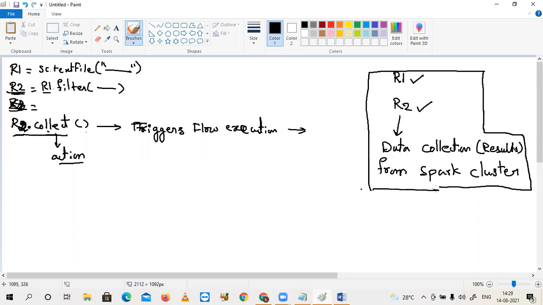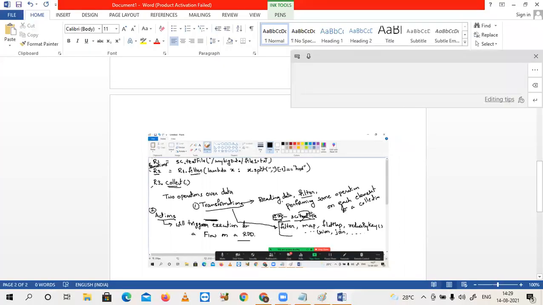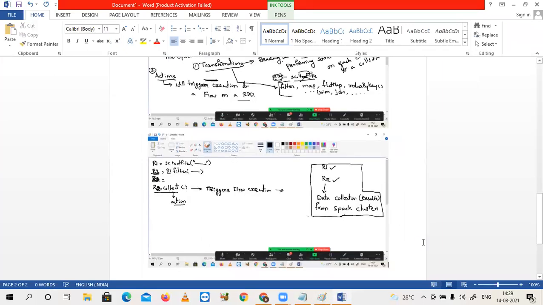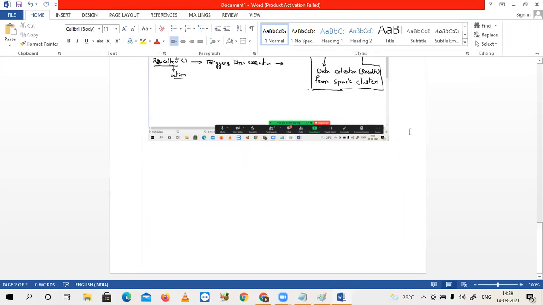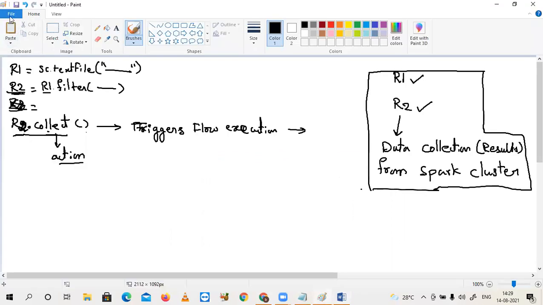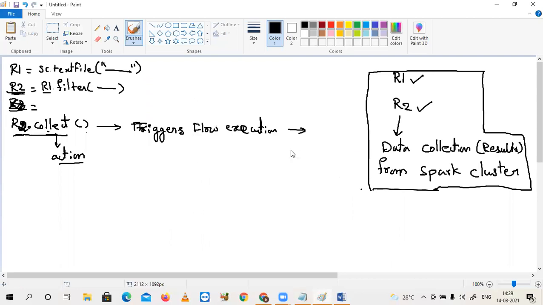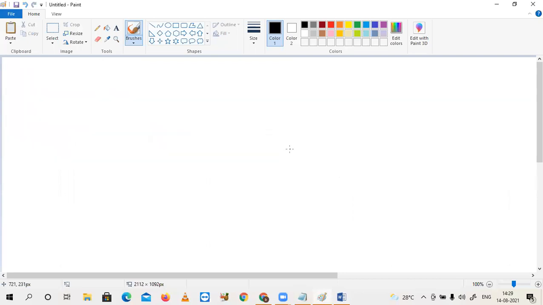Okay. One more example, let's see. Sir, whenever you have questions, please stop me and ask me. Except for the coding part, try to understand what is the meaning of a flow. One more example I will show you, sir. I am expecting a flow like this.